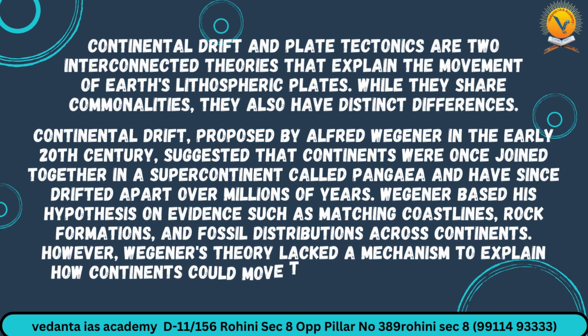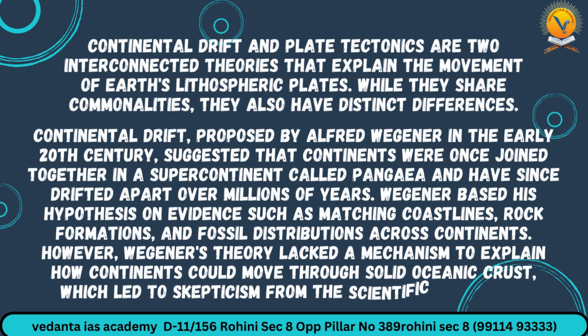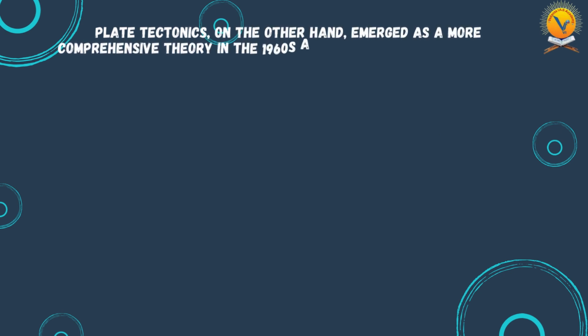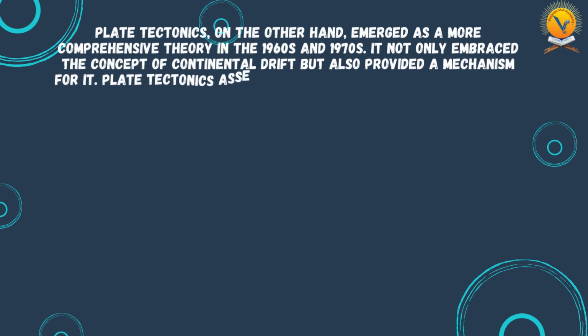However, Wegener's theory lacked a mechanism to explain how continents could move through solid oceanic crust, which led to skepticism from the scientific community. Plate tectonics, on the other hand, emerged as a more comprehensive theory in the 1960s and 1970s. It not only embraced the concept of continental drift but also provided a mechanism for it.